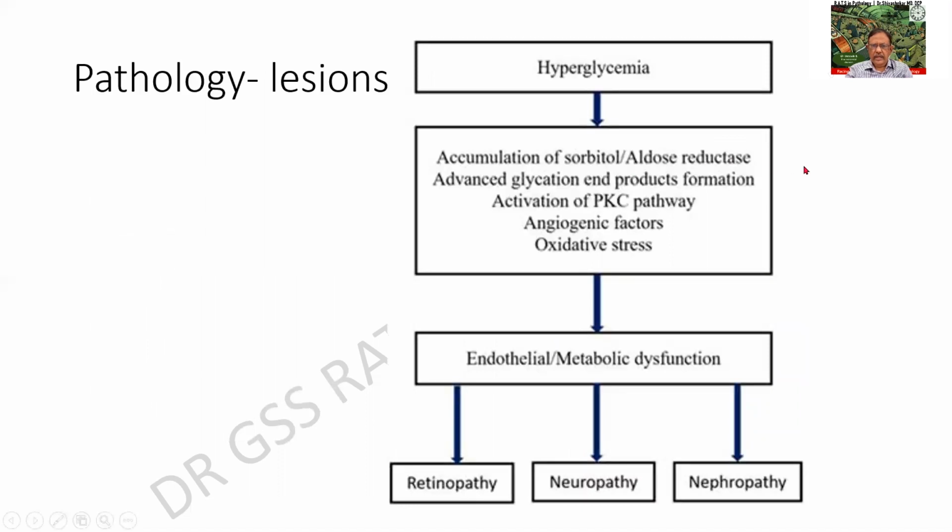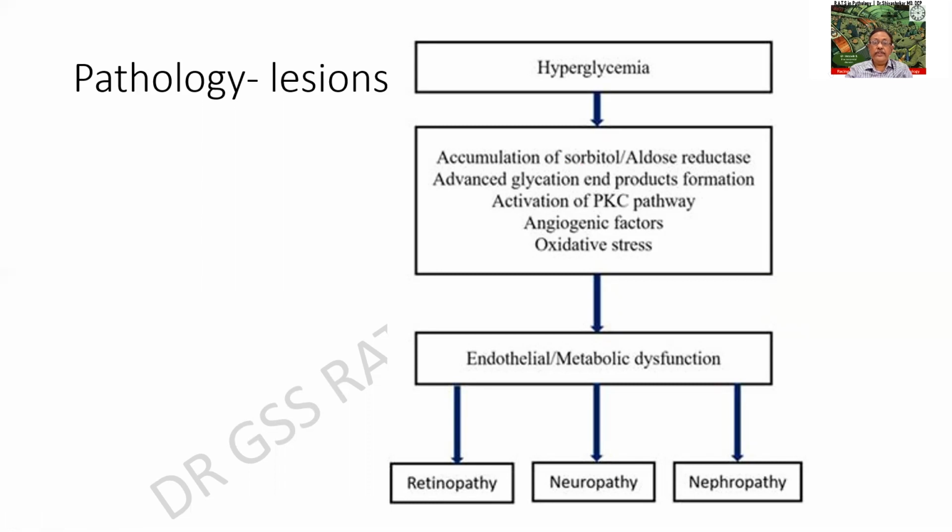This is a very important and an impressive flowchart. In diabetes, we have a hyperglycemia, which leads to the accumulation of sorbitol and aldose reductase. This sorbitol, please do remember, it comes in your biochemistry, and this will be important in the pathogenesis of various organ damages, including retinopathy.